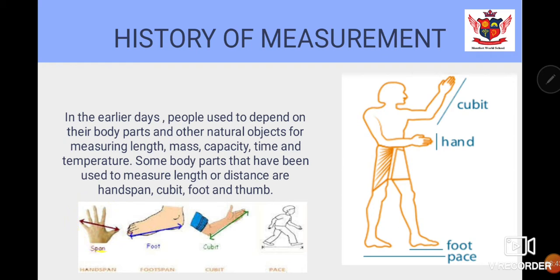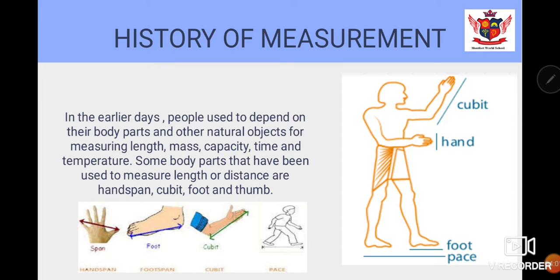It will be different, because the size of the body part differs from person to person. So if it is 6 handspans for me, maybe for that child it will be 8 handspans, right?